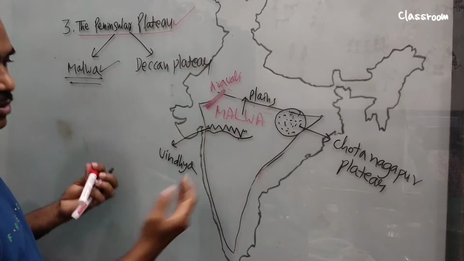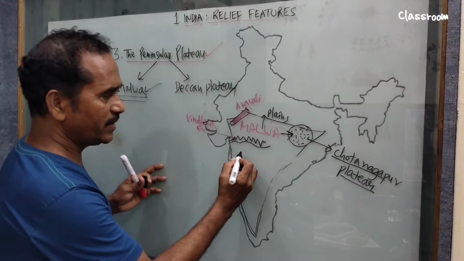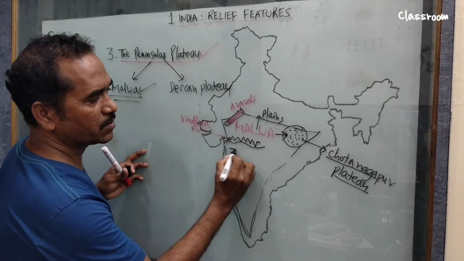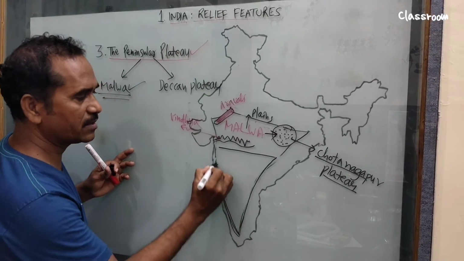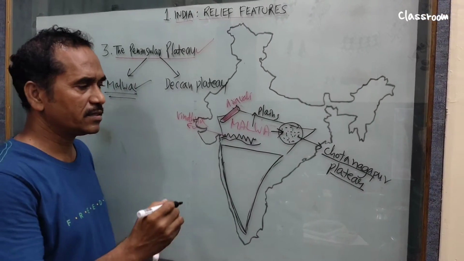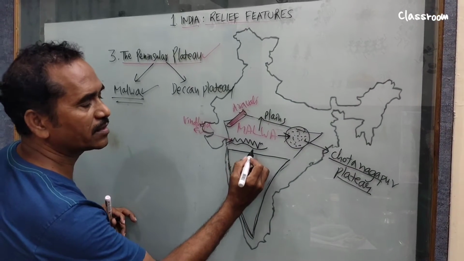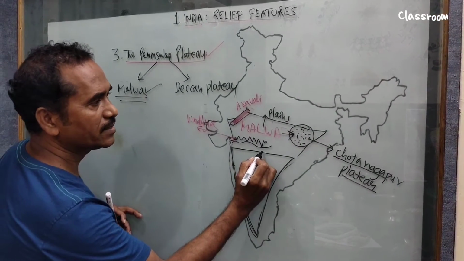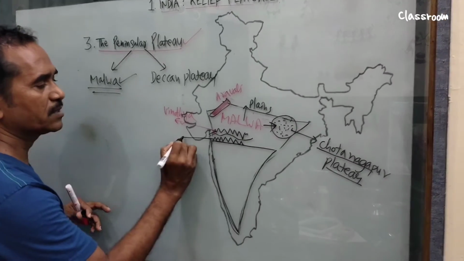Okay, let's move on to next, Deccan plateau. So this one, it is Deccan plateau. Deccan plateau is in triangle shape. See, it is triangle shape. Suppose here also we write the boundaries of Deccan plateau. So what do you find to the north of Deccan plateau? It is Satpura range. Already we know this is Satpura range.